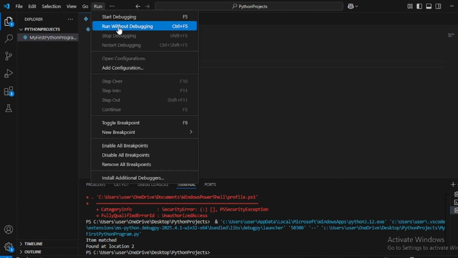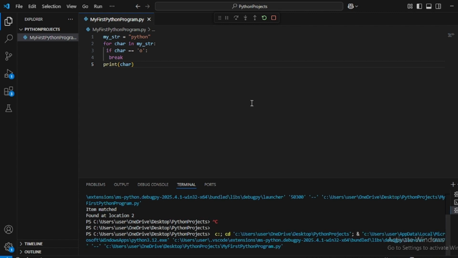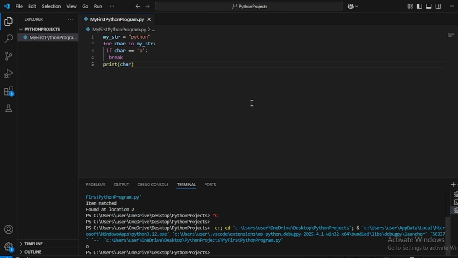Now let us try to run this code. So here you can see that O is printed. Let's clear this screen.